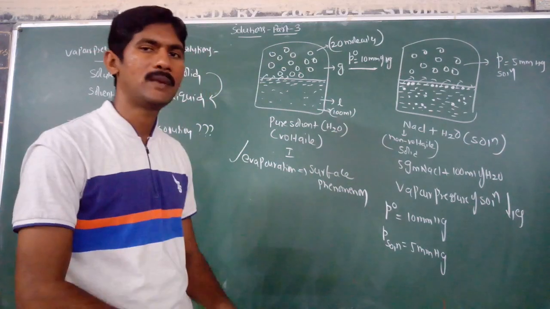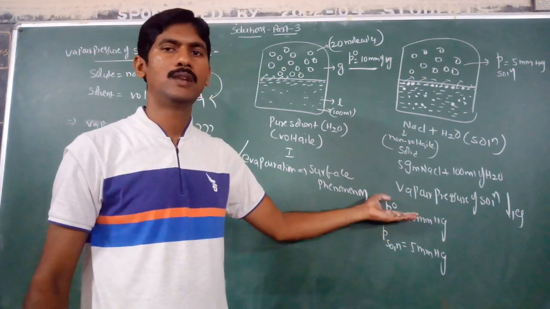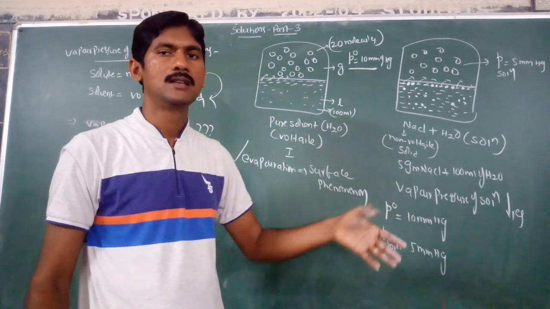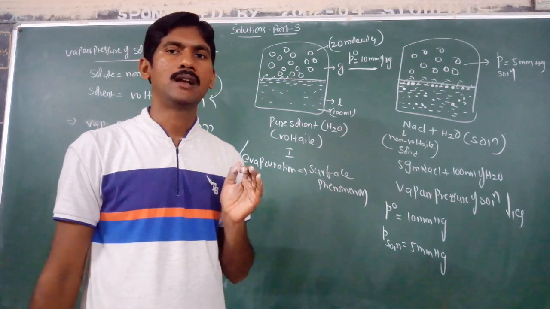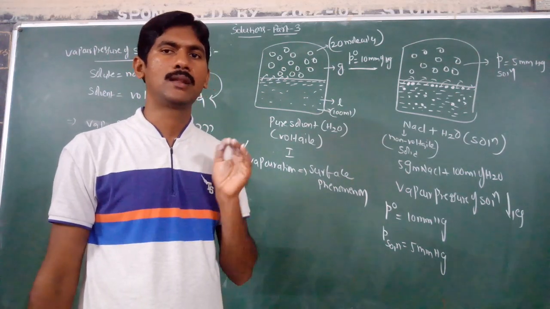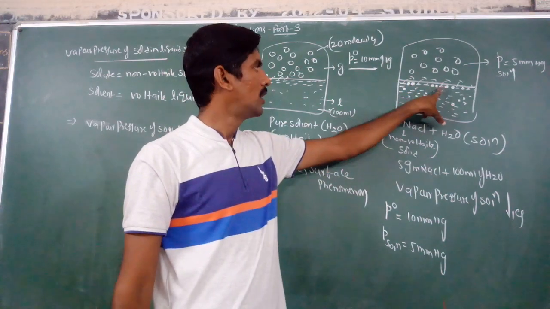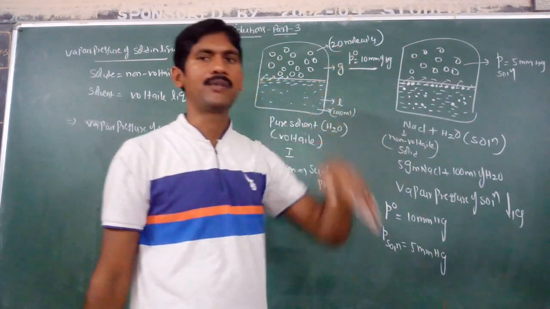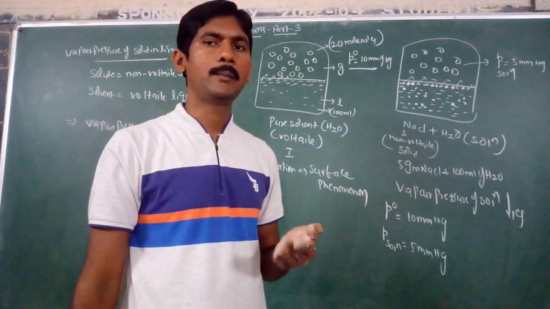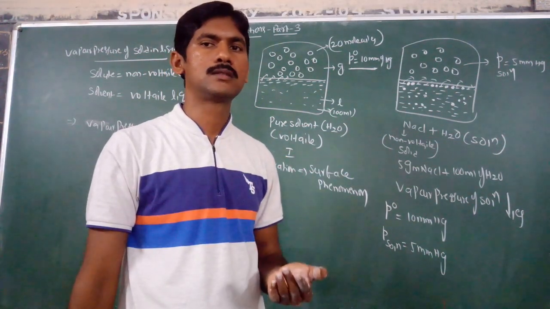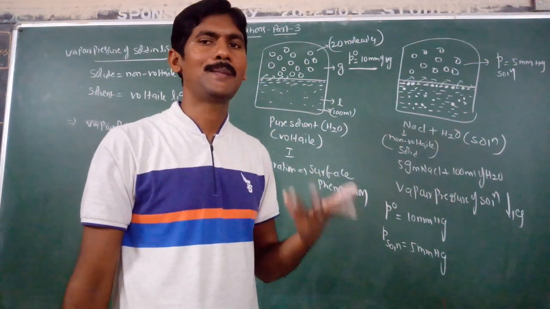The vapor pressure of the solution decreases compared to the vapor pressure of the pure solvent, because evaporation is a surface phenomenon. Whenever a non-volatile solute is dissolved in the solvent, some of the solute particles block the surface area. So they prevent the liquid molecules from going into the vapor state, thereby reducing the vapor pressure.